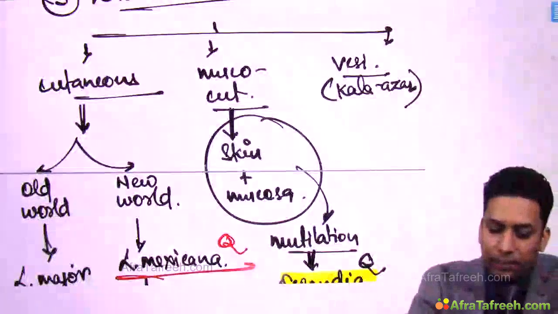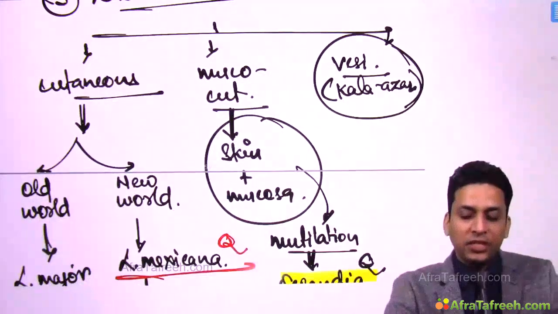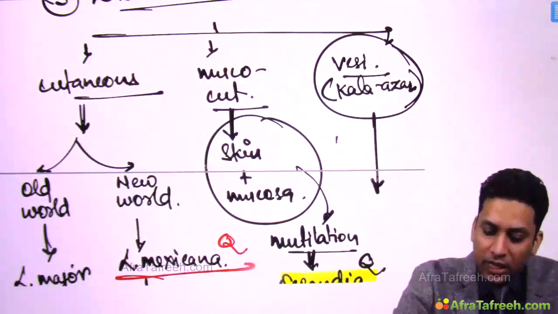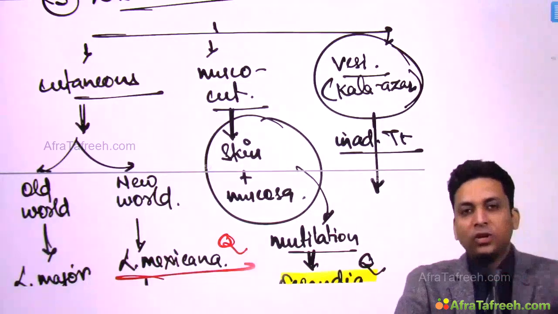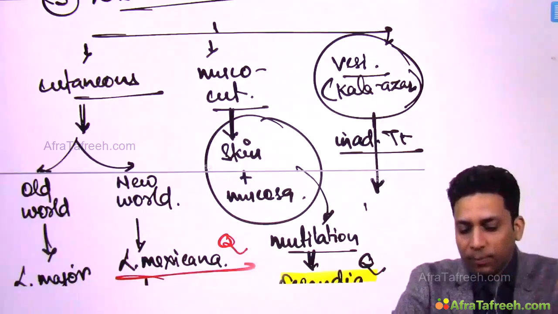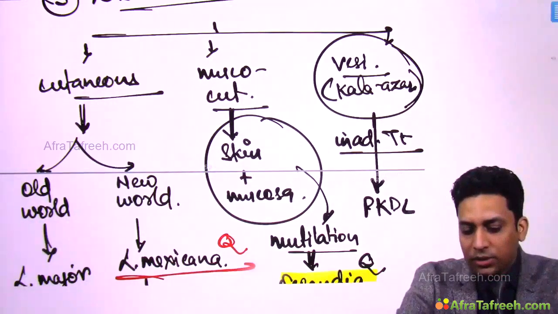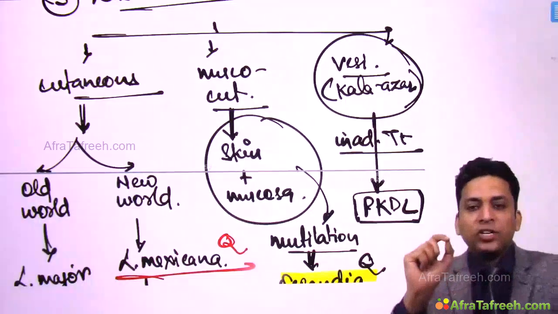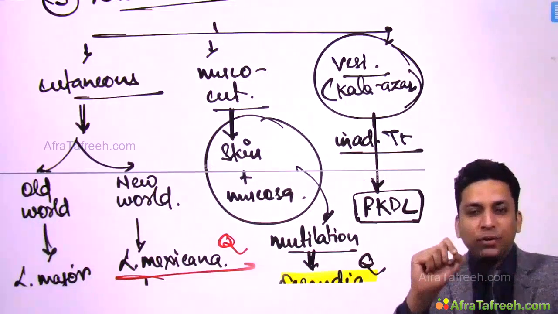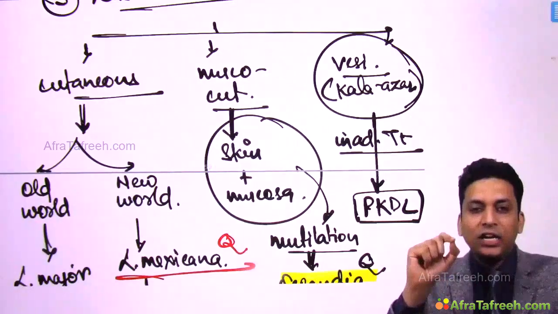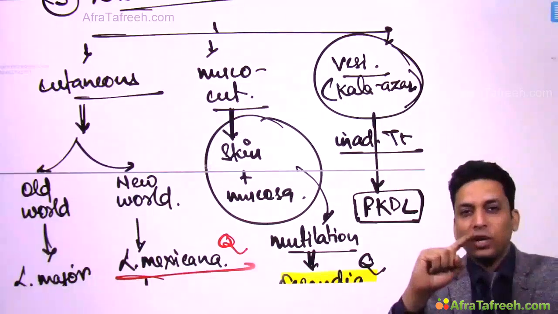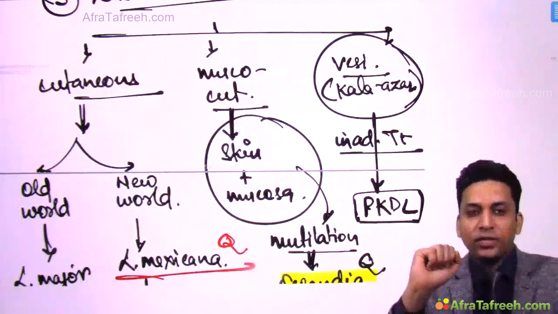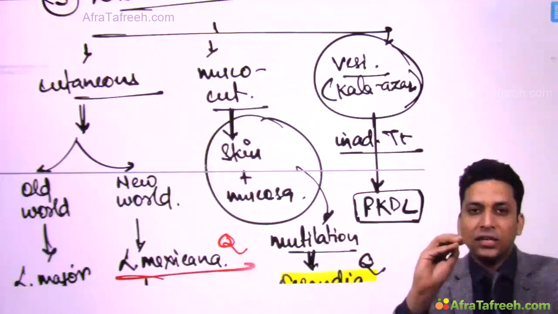And finally, the patients who are suffering from visceral leishmaniasis, if sometimes they are given inadequate treatment, so if proper treatment is not given to them, later on these patients can develop post Kala-Azar dermal leishmaniasis. We have already discussed post Kala-Azar dermal leishmaniasis while discussing pigmentary disorders, and there I told you that it is one of the differential diagnoses for LL type